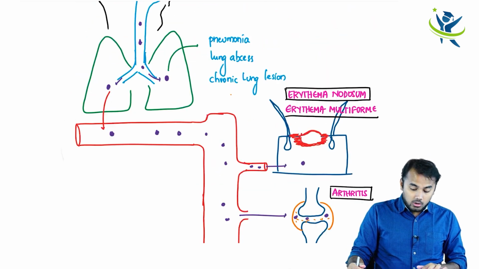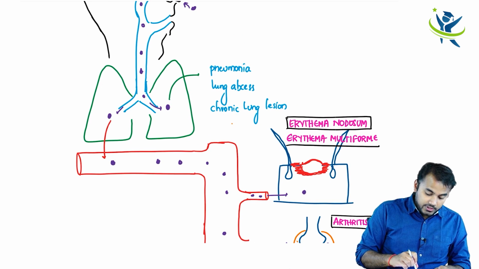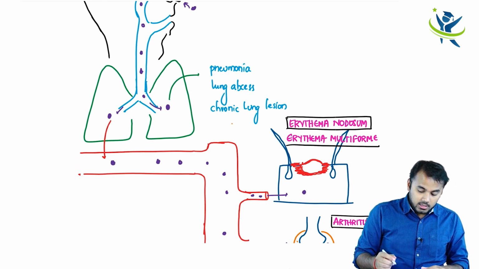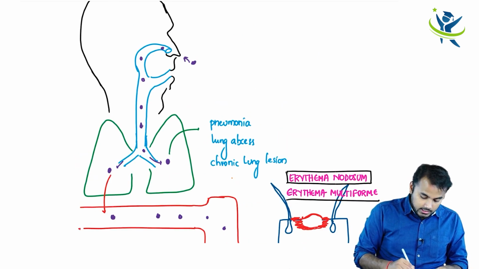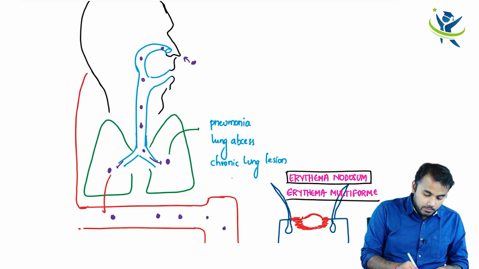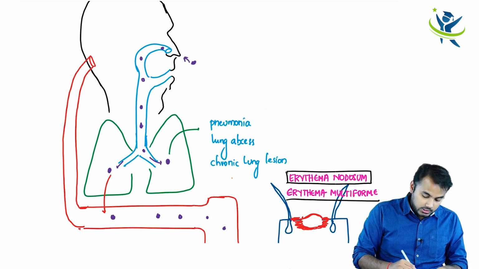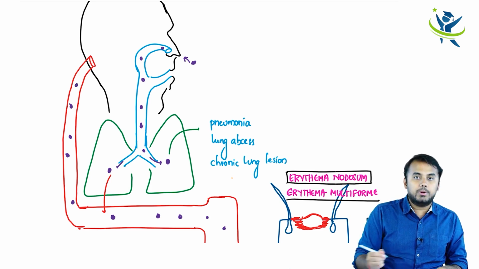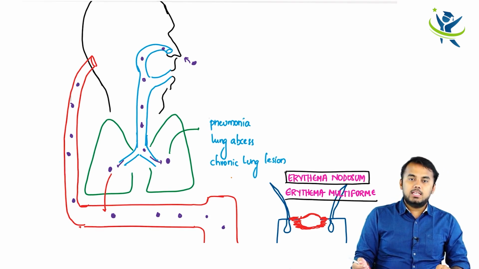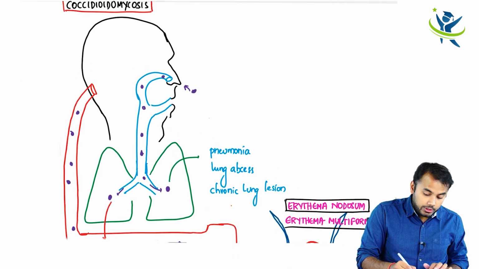Not only that, for example, if this infection, guys, let me draw another artery that is supplying your brain, okay? If these spores travel all the way like this into your brain, what is it going to cause, guys?